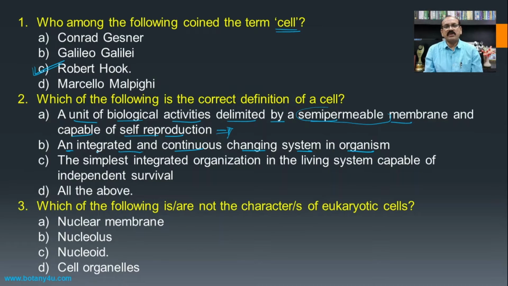Means whenever we are talking about the different parts of the body, maybe of plants or animals, the type of the cell which are present in that organism are ever changing. Then the third one, the simplest integrated organization in the living system capable of independent survival, because every cell works independently and even in coordination.